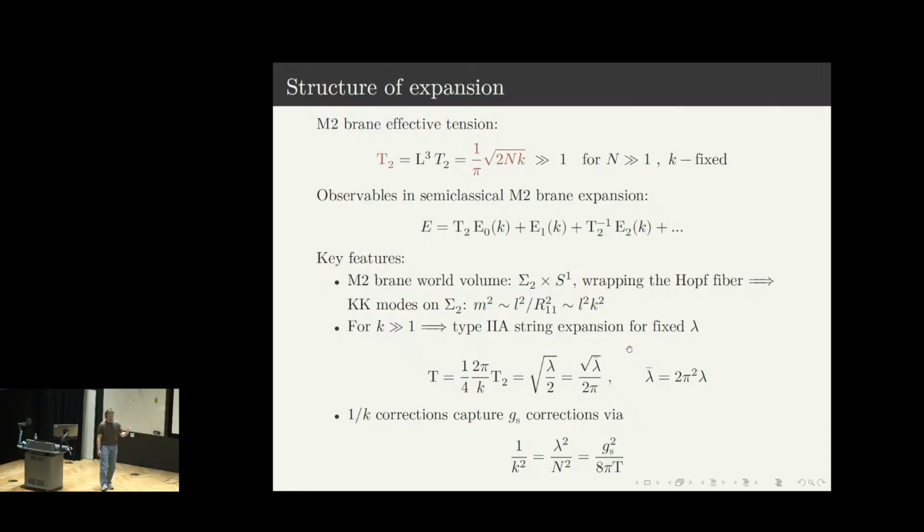If we want to take the type IIA string limit, we can set k also to be large, and in this case we can discard all Kaluza-Klein modes, and the fluctuations would be just the same as for the type IIA Green-Schwarz string. The expansion can be done in terms of the effective string tension, which is again proportional to the square root of lambda. If you include these Kaluza-Klein modes, you will be able to get 1/k corrections, which are the same as string corrections. These Kaluza-Klein modes appear from the M2-brane perspective.